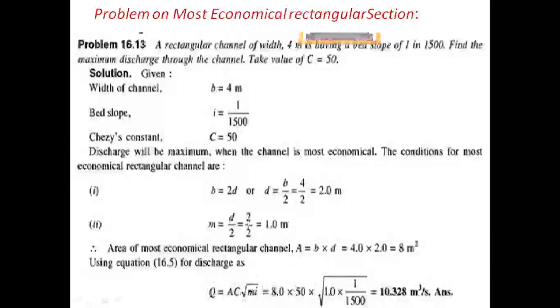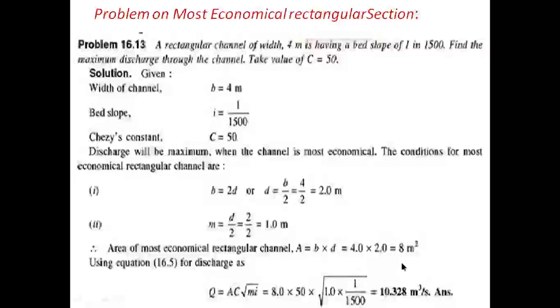Here A, the area, we got as 8, into the C value, the constant already given as 50, into root of m, the hydraulic mean depth, which we got as 1.0, into i, the bed slope already given as 1 by 1500. Multiplying all these terms, we finally get 10.328 meter cube per second.